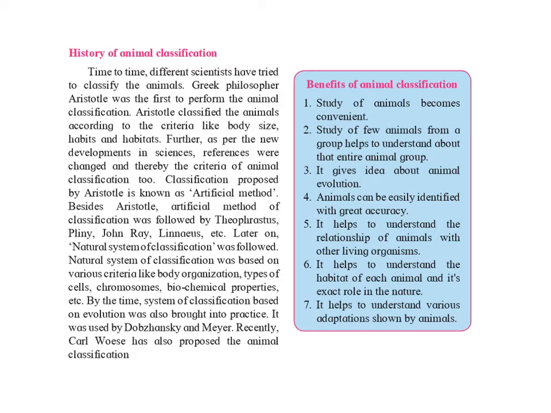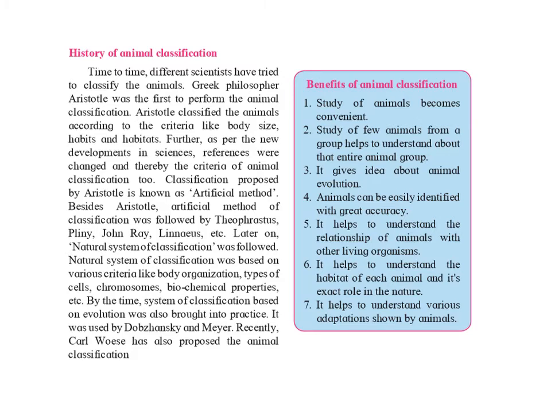Besides him, the artificial method of classification was followed by Theophrastus, Pliny, John Ray, Linnaeus, etc. Later on, the natural system of classification was followed. The natural system of classification was based on various criteria like body organization, types of cells, chromosomes, biochemical properties, etc. By the time, a system of classification based on evolution was also brought into practice.